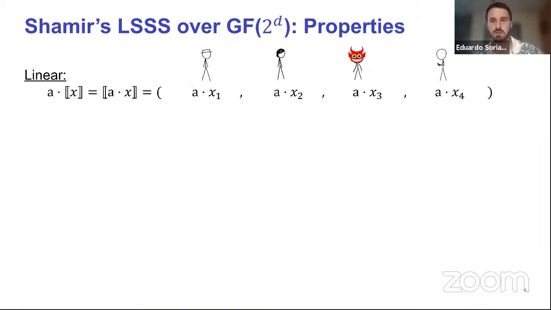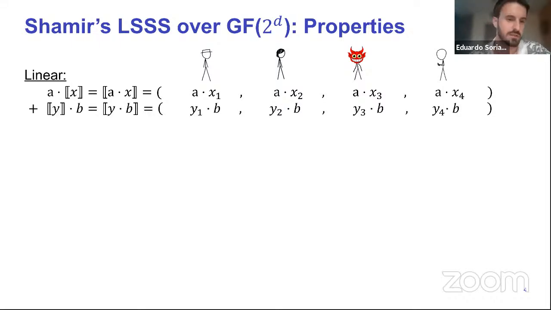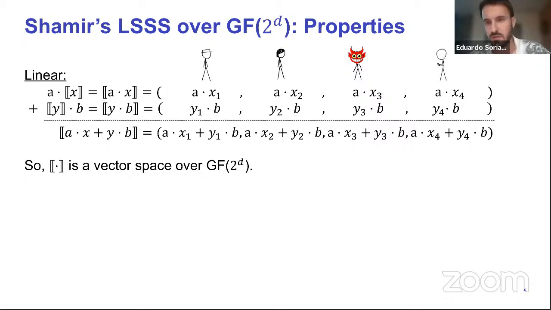So some nice properties of Shamir's scheme is that it is linear, meaning that if you take a secret X, you can multiply it by some scalar A in the field on the left-hand side or on the right-hand side. You can sum all of these things together. What does this mean? It means that if you take this vector of evaluations of a polynomial, this constitutes a vector space over your finite field.